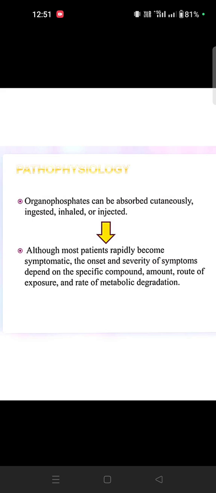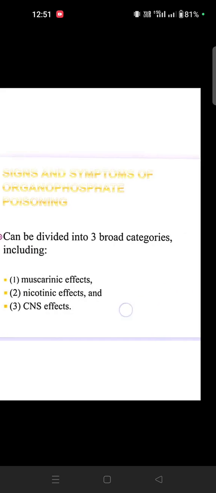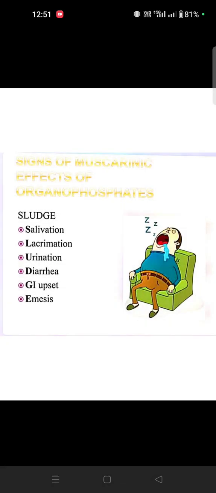The OP can be ingested, inhaled or injected. Symptom onset and severity depend on the compound, amount, route of exposure and metabolic detoxification. So here muscarinic, nicotinic and CNS effects will be there. Muscarinic means this is the code. Okay, SLUDGE: salivation, lacrimation, urination, diarrhea, upset, emesis. Also diaphoresis, diarrhea and urination, miosis, bradycardia, bronchospasm, excessive lacrimation and salivation.